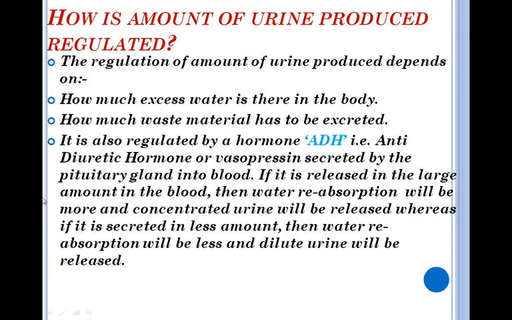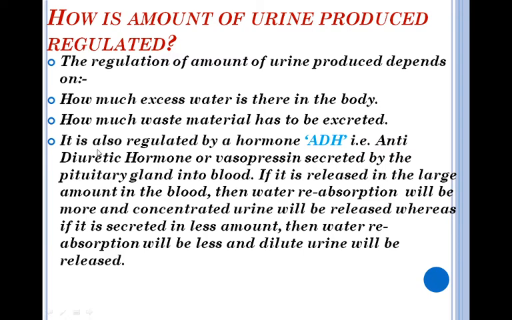Now students, let us see how the amount of urine produced is regulated in the body. Means when you feel a frequent urge to pass out urine, or when you release dilute urine, or you release concentrated urine. The regulation of the amount of urine produced depends on two factors. One is how much excess water there is in your body. Second, how much waste material has to be excreted through this water out of the body.